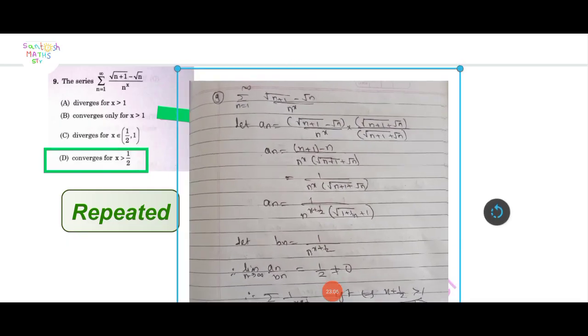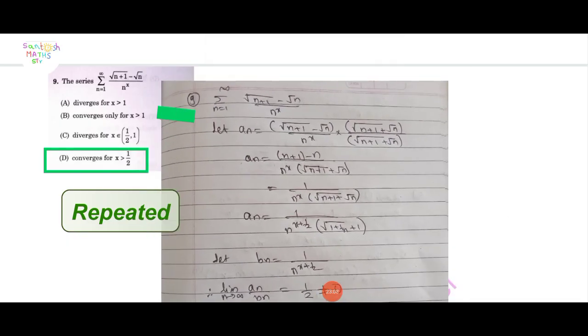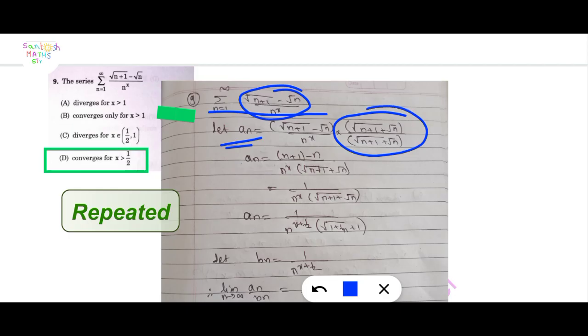This is the solution for question number 9. Here sum, n runs from 1 to infinity, of root n plus 1 minus root n upon n raised to x. Let a_n be this one, and multiply both sides by root n plus 1 plus root n, and apply multiplication. Finally we get a_n equal to 1 upon n raised to x, into root n plus 1 plus root n, which is n raised to x plus 1/2 into root 1 plus 1 upon n plus 1.